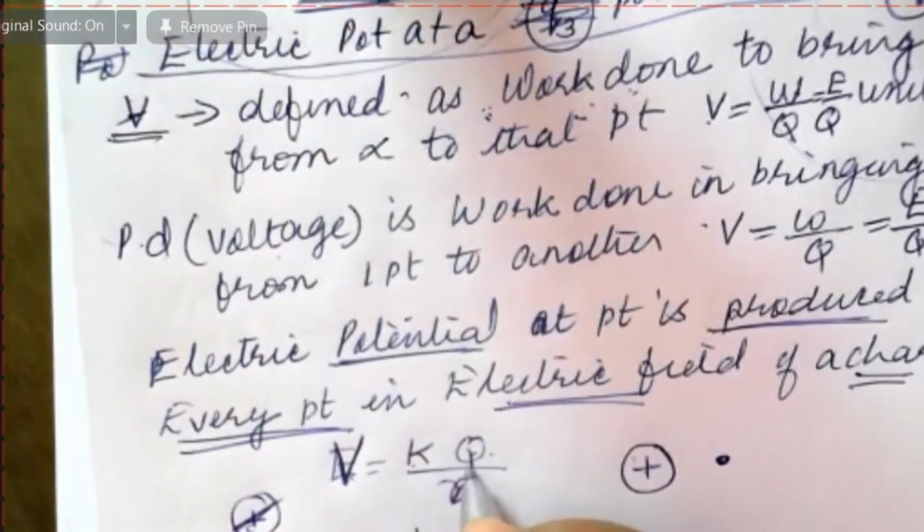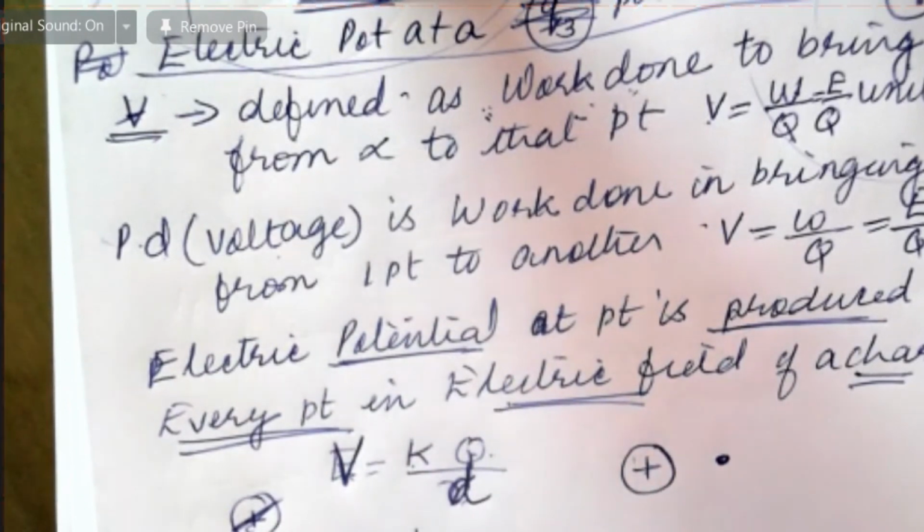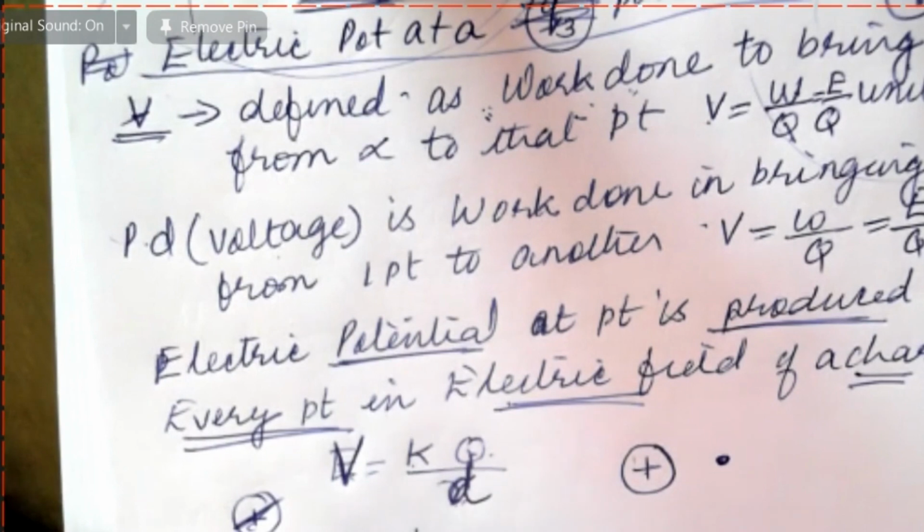Okay, I will write D. But in your book it is R, so be careful if you are using the book. In the book it is R. That's not the radius. KQ by D, you take D for distance. But remember in the book it is R. So KQ by distance. Now this is for a positive charge.